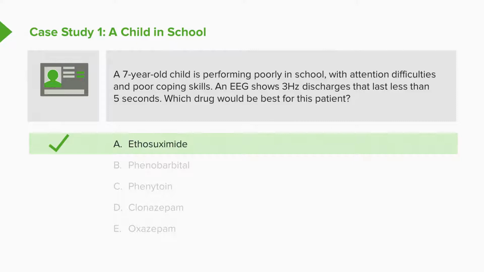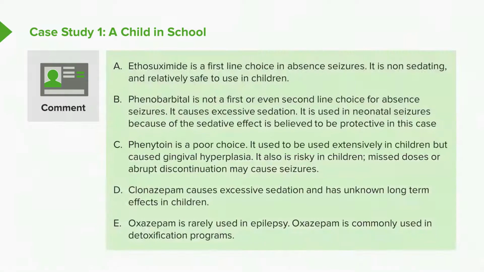Good, you chose A. All right, let's go through the answers. Ethosuximide is a first-line agent in absence seizures. It is non-sedating and relatively safe to use in kids. B, phenobarb, is not a first or even a second-line agent.